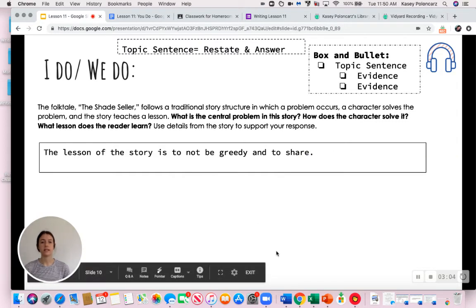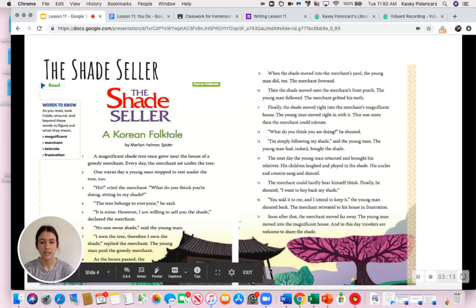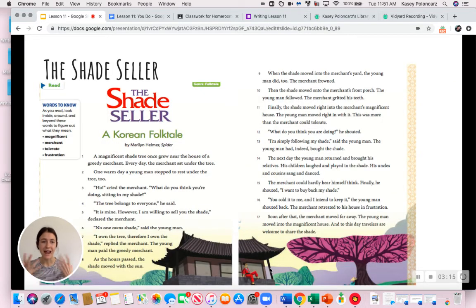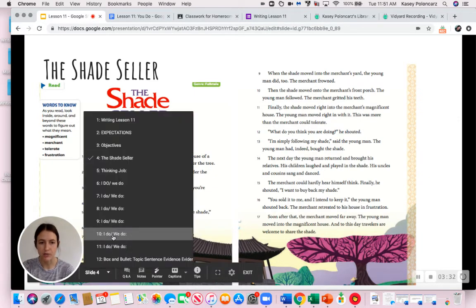Okay, last one. The lesson of the story is not be greedy and share. So I need to go back into my story and find evidence that proves that the lesson is to not be greedy and share. And I know that a lot of times the lesson could be throughout the story, but for this lesson in particular, remember we talked about it before, it's like problem, the way it's solved, and the lesson. And so I know it's going to be towards the end of the story. So I'm going to take paragraph 17 as my evidence to prove it.